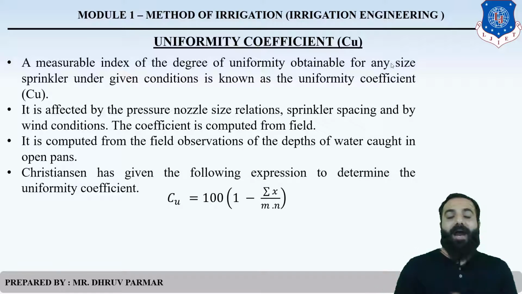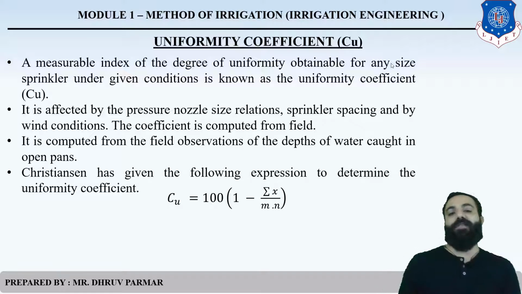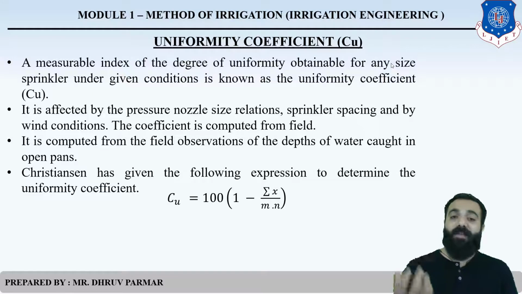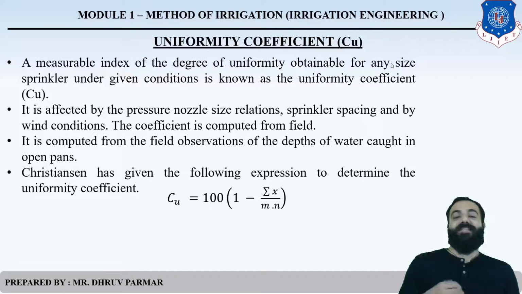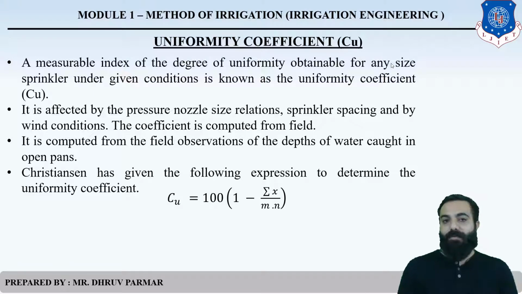So how can you calculate the uniformity coefficient? It is computed from field observation. Clear? In this method, a pan is used to measure the depth of water. One scientist gave the formula to determine the uniformity coefficient for sprinkler irrigation. The formula is Cu equals 100 times bracket 1 minus sigma x divided by m into n.